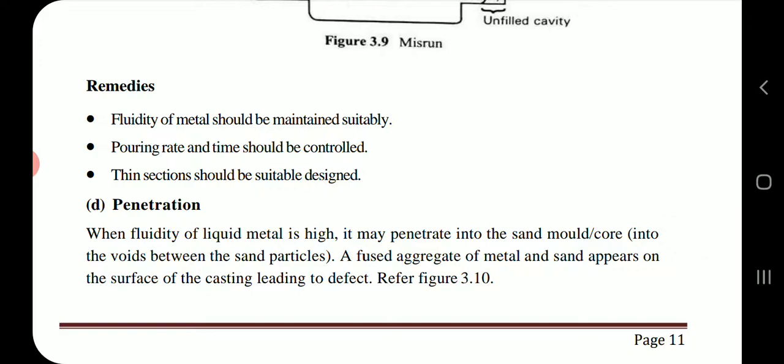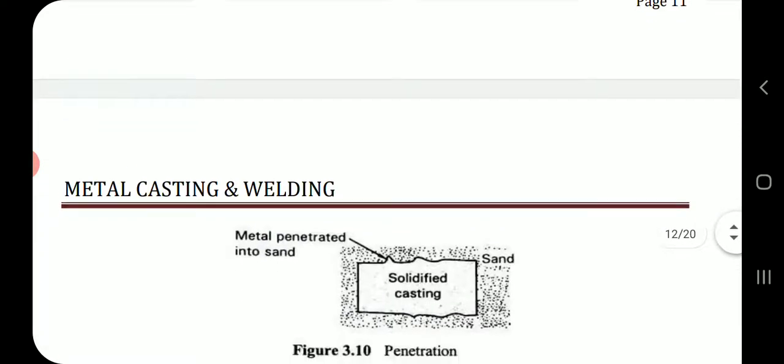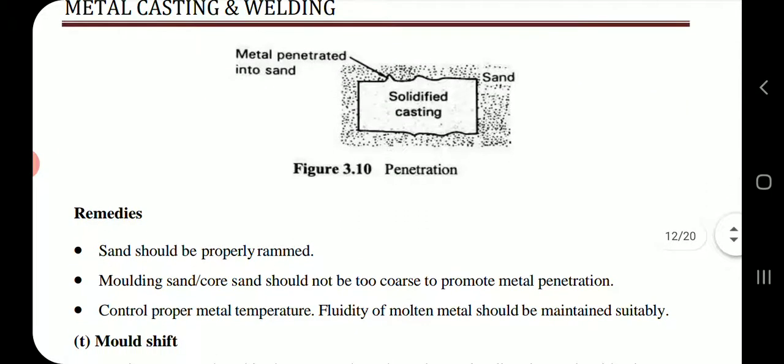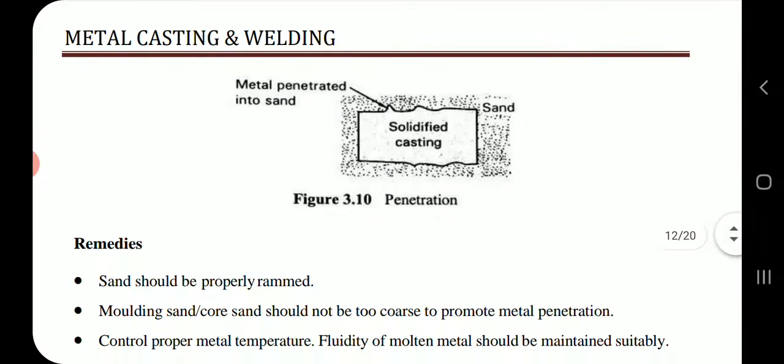Penetration. When fluidity of liquid metal is high, it may penetrate into the sand mold or core, into the voids between the sand particles. A fused aggregate of metal and sand appears on the surface of the casting, leading to defect. Remedies. Sand mold should be properly rammed. Mold sand or core sand should not be too coarse to promote metal penetration. Control proper metal temperature. Fluidity of molten metal should be maintained suitably.